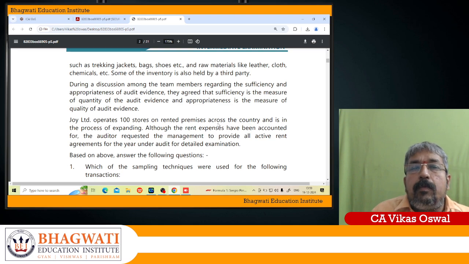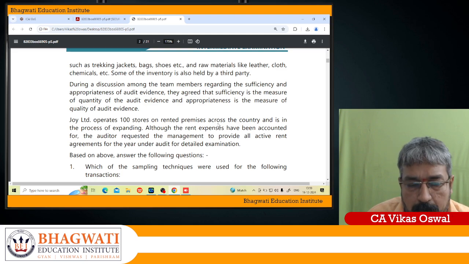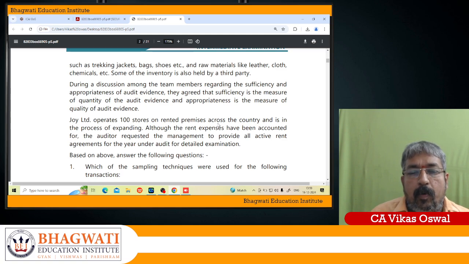During the discussion with the team members regarding the sufficiency and appropriateness of audit evidence, they agreed that sufficiency is a measure of quantity of audit evidence and appropriateness is a measure of quality of audit evidence. Joy Limited operates 100 stores on rented premises across the country and is in the process of expanding. Although rent expenses have been accounted for, the auditor requested management to provide all active rent agreements for the year under audit for detailed examination.